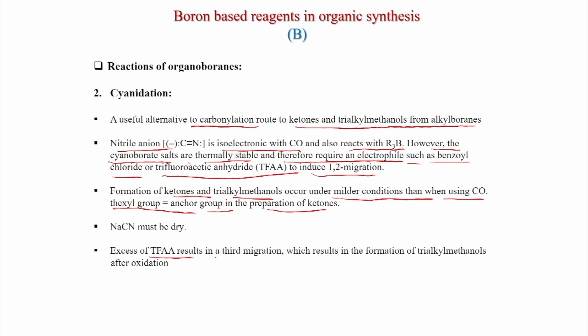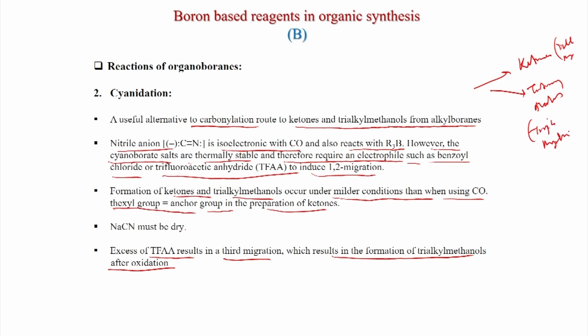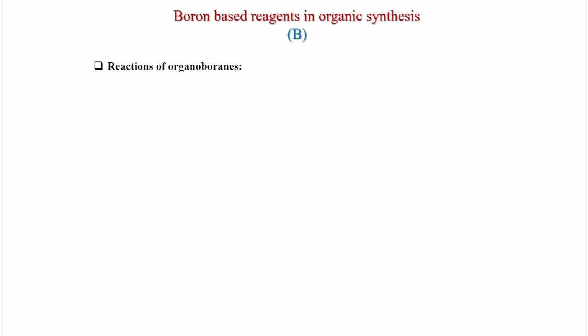Excess of TFAA results in third migration, which results in the formation of trialkyl methanols after oxidation. So, in general it gives ketones or tertiary alcohols. Ketones in double migration and tertiary alcohol in triple migration, and the mechanism is a little bit different than carbonylation.